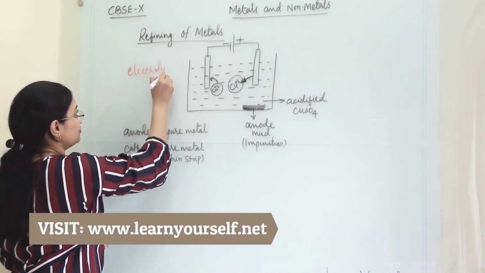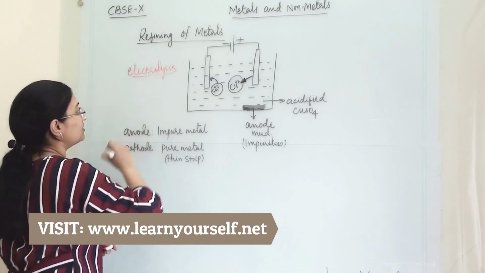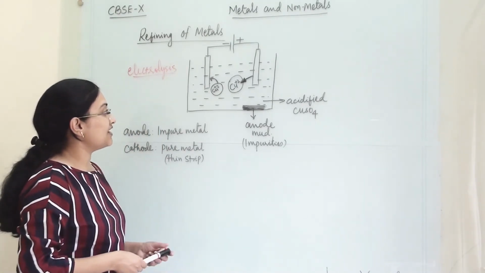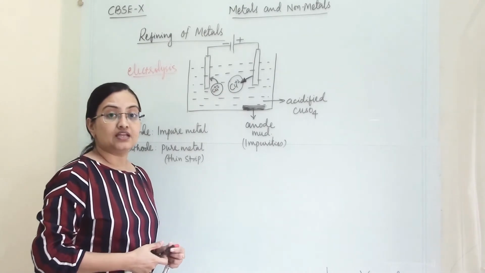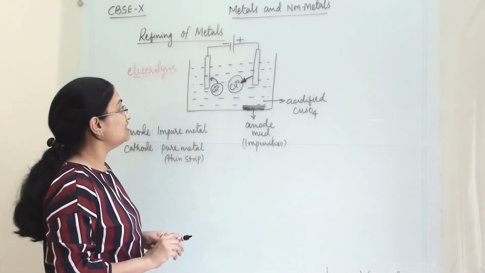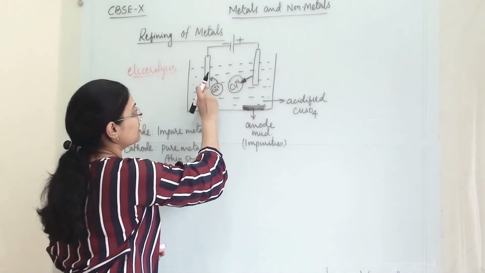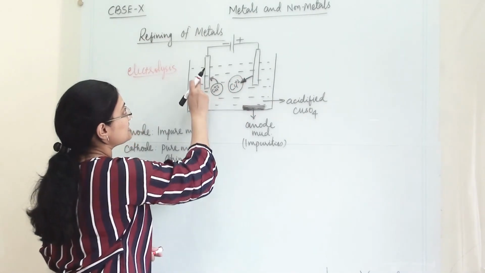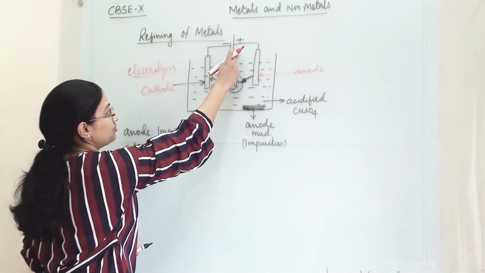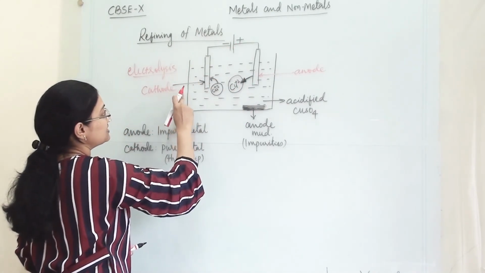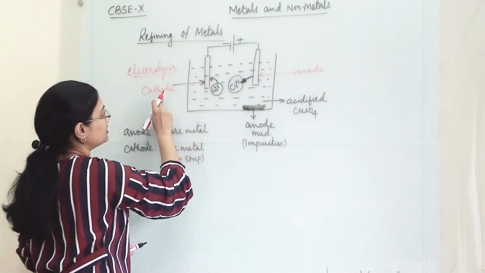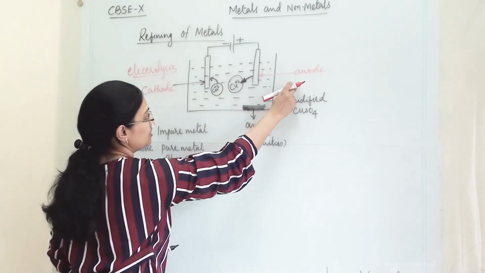Earlier also we have studied how electrolysis happens. So here we are trying to refine copper metal. For that we have taken two different copper blocks. This is the cathode, this is the anode. This has been attached to the positive terminal of the battery and this to the negative terminal of the battery. So this has become the anode and this has become the cathode.